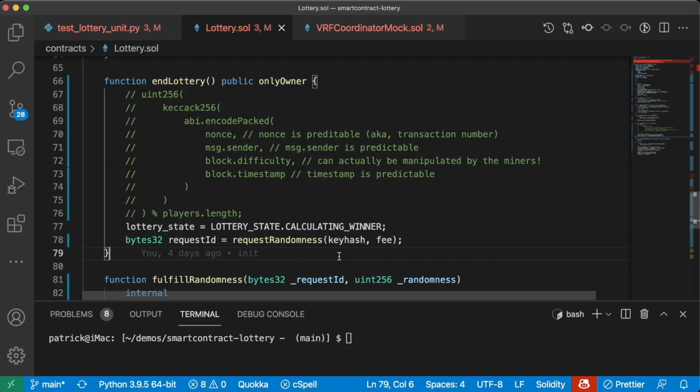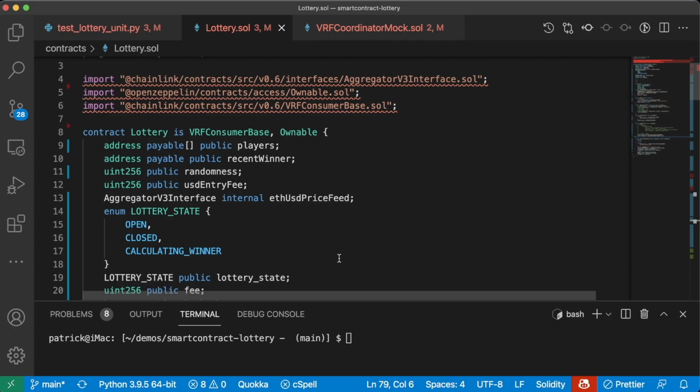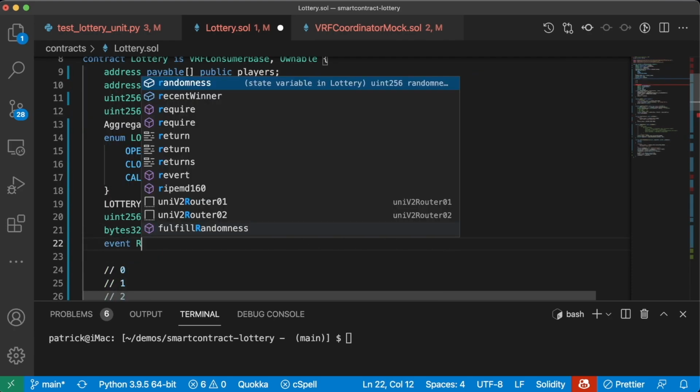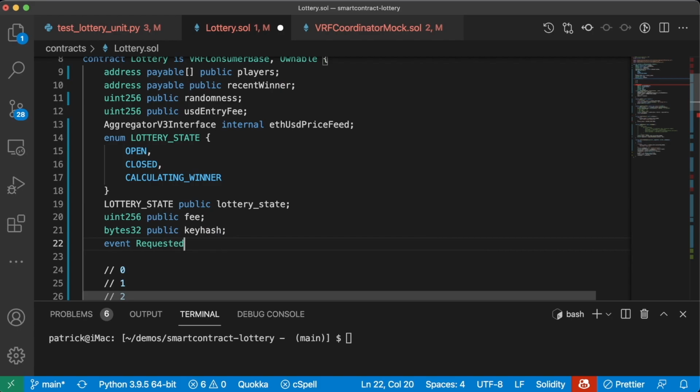Now, to add an event, we first need to create our event type. So at the top, we'll go ahead and do event requested randomness. We'll say bytes32 request ID. So now we've identified a new type of event called requested randomness.